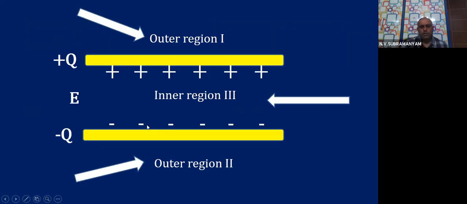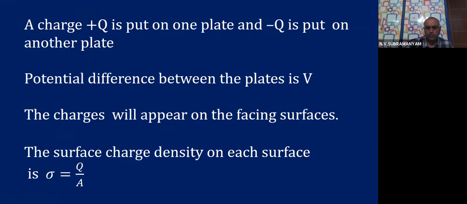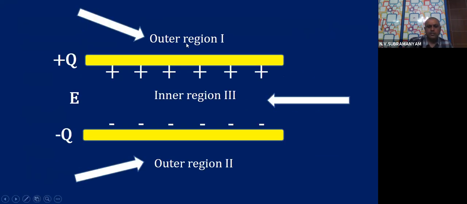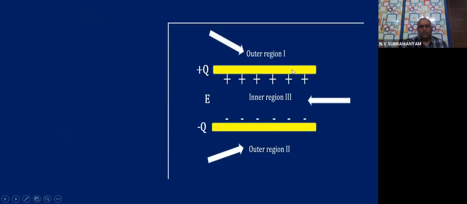Okay. So to calculate the electric field, now I am assuming three regions, children. Carefully, how many regions are there? Three regions. First, outer region number 1. Next, outer region number 2. Next, inner region number 3. Are you able to see the three regions, children? Okay. So first, let me calculate the electric field for outer region number 1. This you have to do carefully. So let me explain.